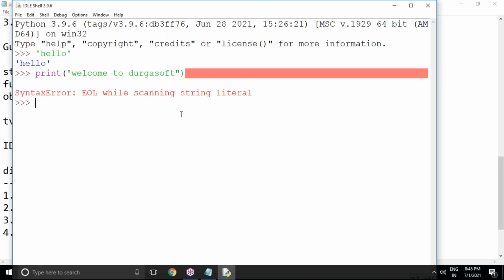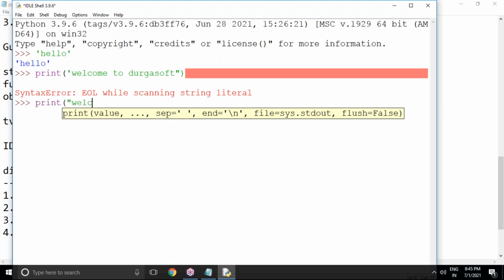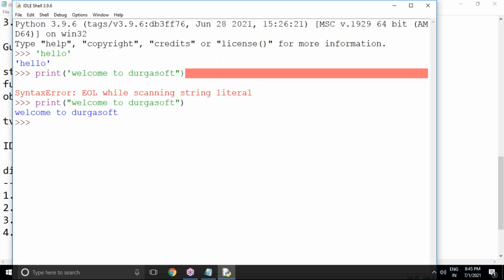Look here, there is an error. What is that? End of line while scanning string literal. Actually, there is a mistake. You can see this print. Here we have to use double quotes or single quotes. Welcome to Durgasoft, I'm taking it in quotes. Then after that, press enter. We got this successful result. Look here, I made some mistake: a single quote is there and a double quote is there actually.